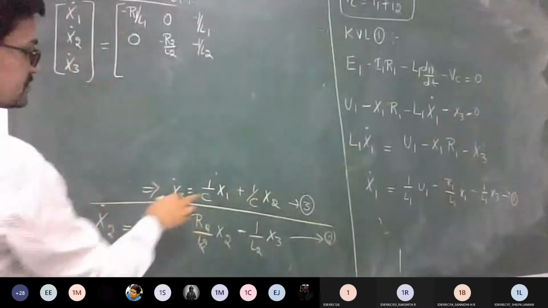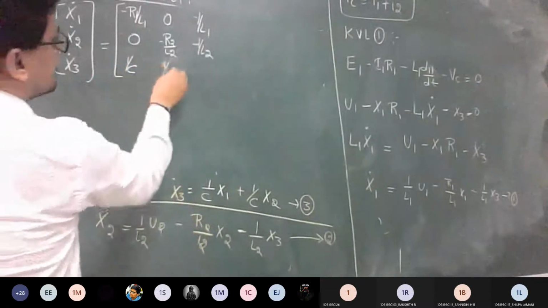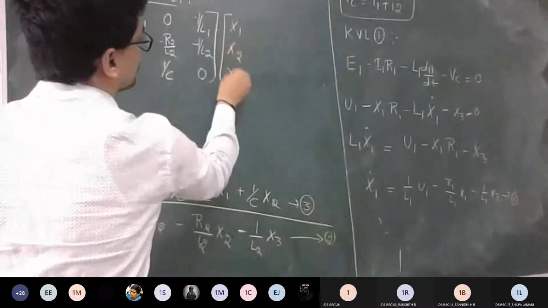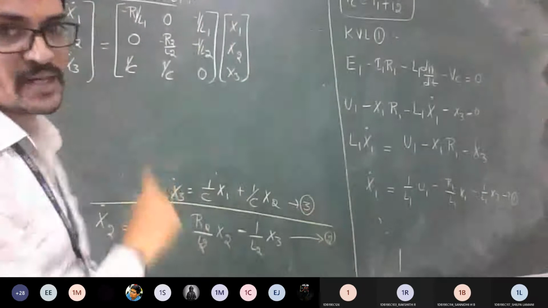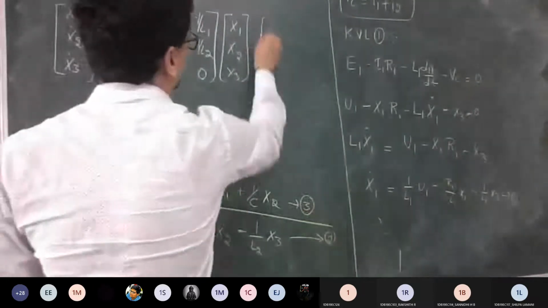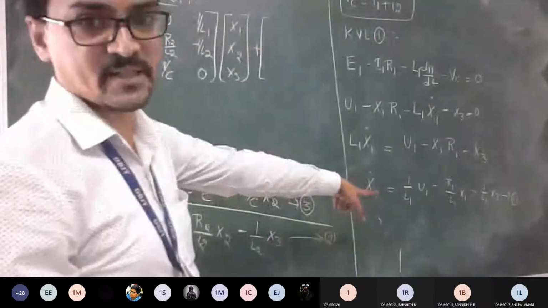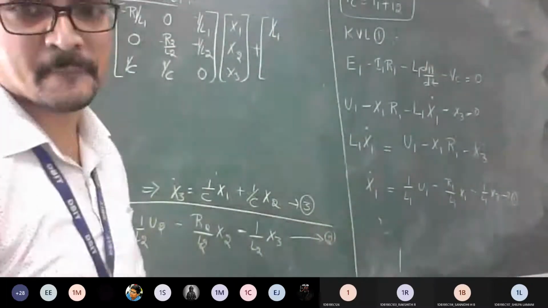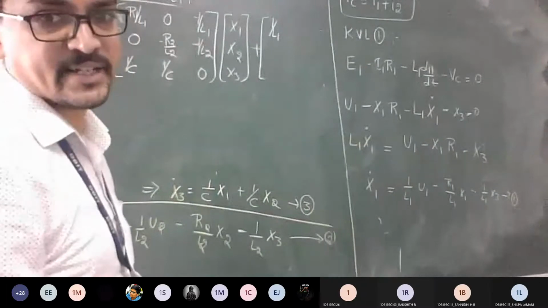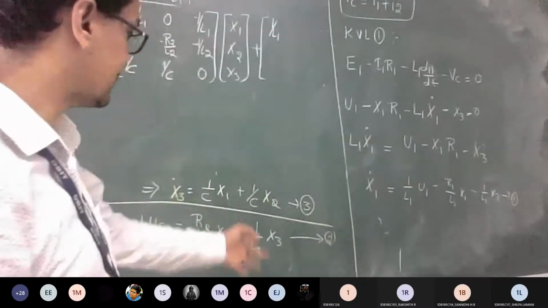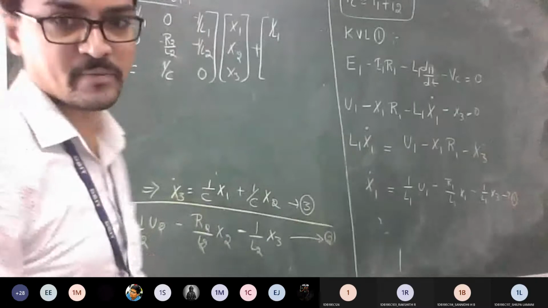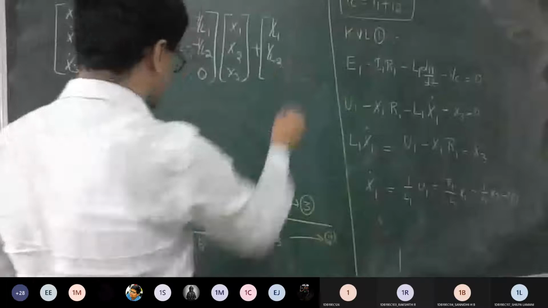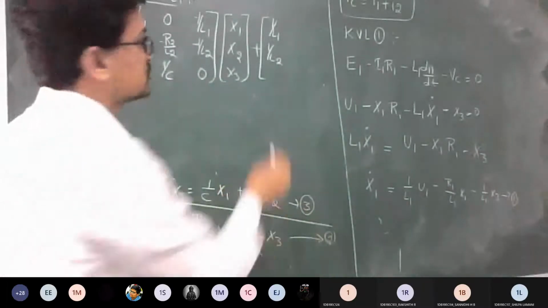Similarly, X3. X1 is there, X2 is there, X3 is not there. So this I am going to multiply with X1, X2, X3. So one part is over. Plus, you have the U term, right? The U term is there in the first equation, so I should give the coefficient 1 by L1. Correct? In the next equation, the remaining terms are not there, so it is going to be 0. Similarly, in equation number 2, you can find one more, 1 by L2. Correct now? You can write 1 by L2, and in equation number 3 there is no U term, so it is going to be 0.